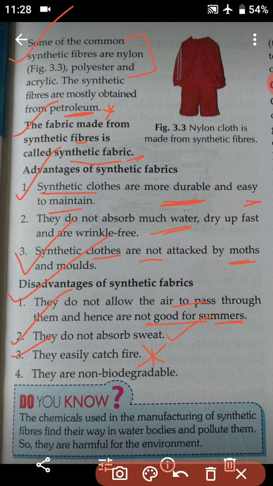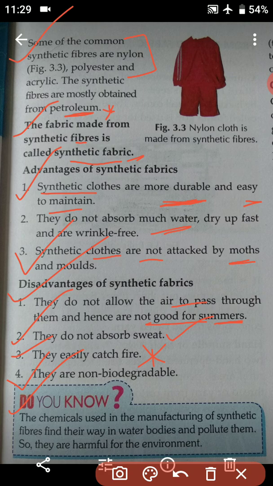The last one is that they are non biodegradable. So students, they cannot be renewed. That means once you use it you cannot renew it. They are non biodegradable, which means they cannot be degraded. So students, do you know, the chemicals used in the manufacturing of synthetic fabric find their way into water bodies and pollute them, so they are harmful for the environment.